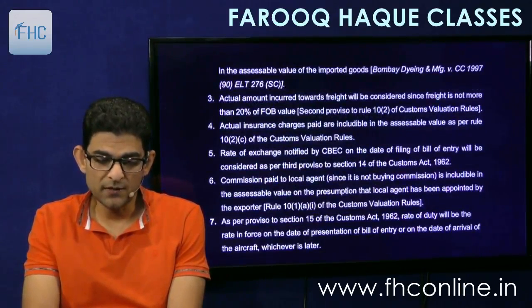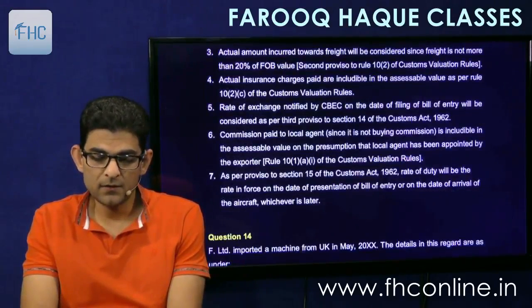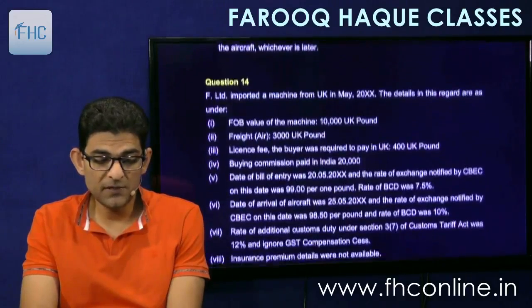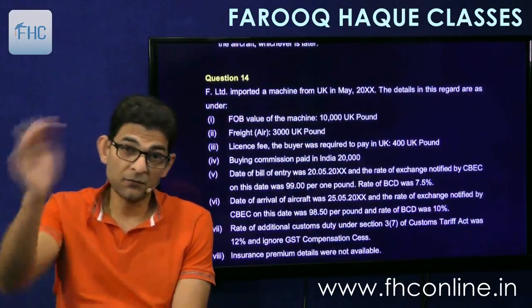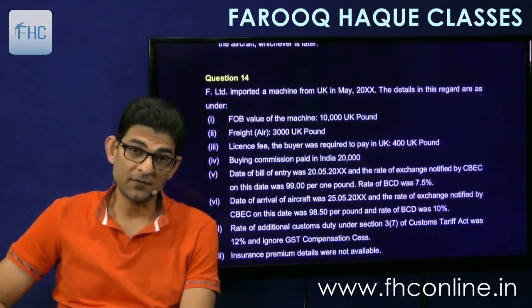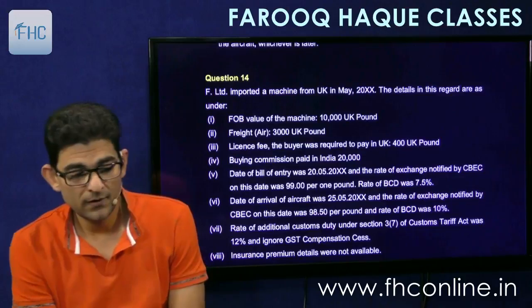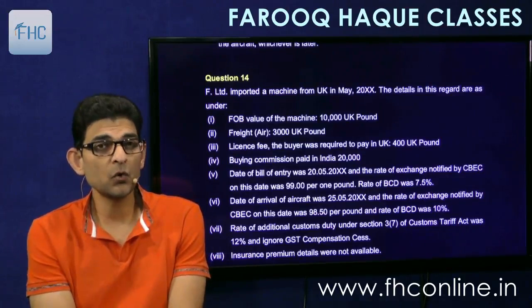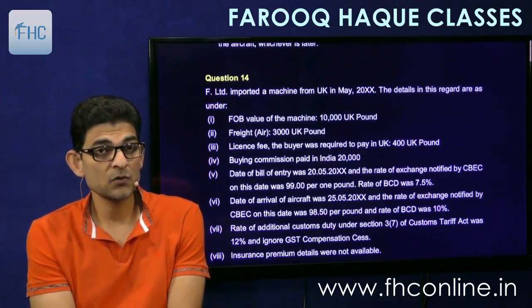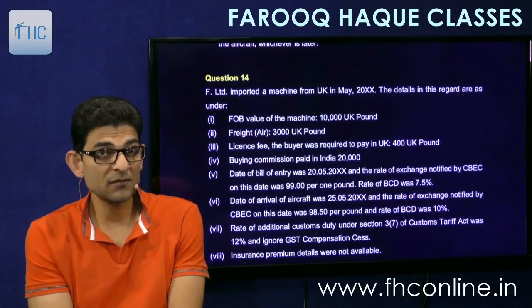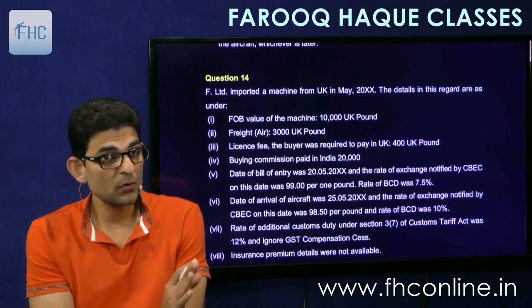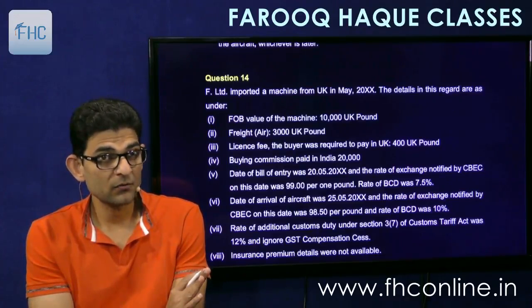SWS is always to be added, and if nothing is given, then SWS will be taken at 10%. But if a different rate is given, then you apply that rate. Like we had seen when studying SWS, that in a lot of goods the rate has been brought to 3%. So if it is given in the question that SWS is at 3% on these goods, then you apply the 3% rate. If nothing is given, you apply the 10% rate.